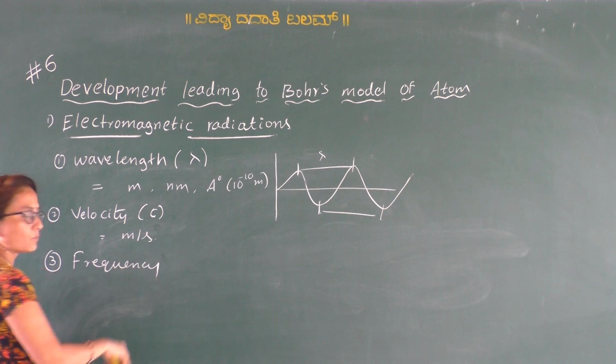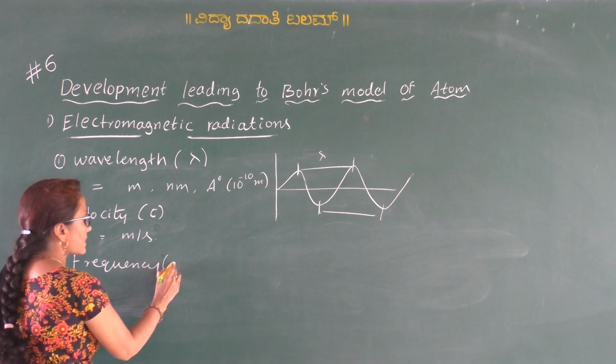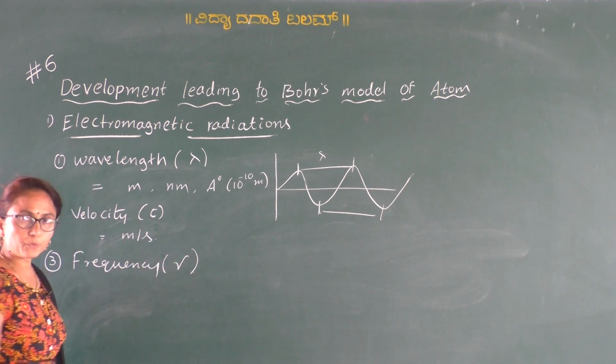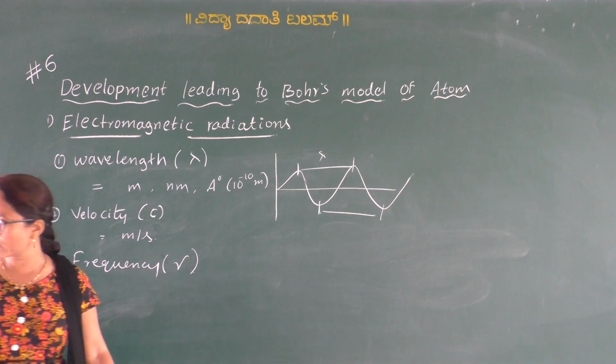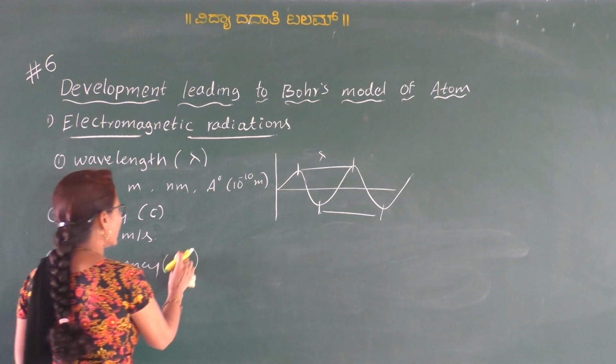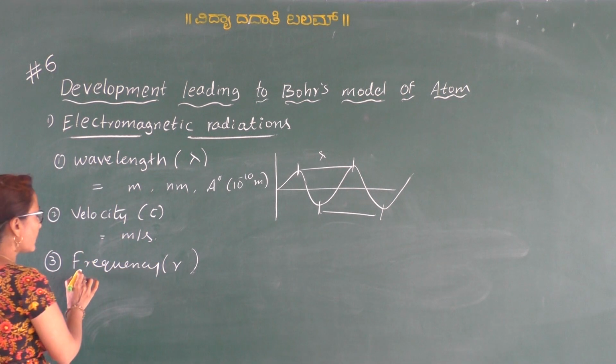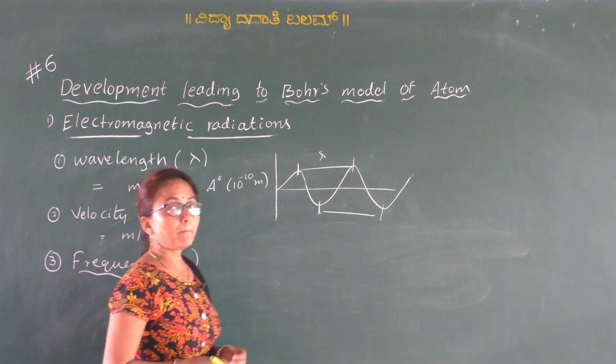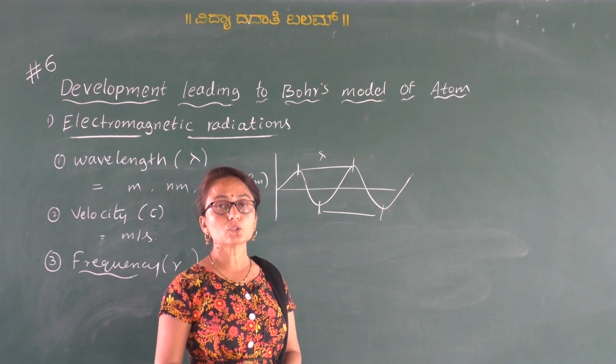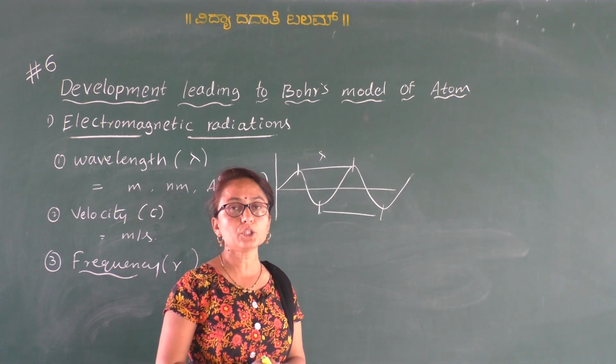The third one is frequency. Frequency is given by the symbol nu. Frequency is defined as the number of waves travelled through the given point in unit time.